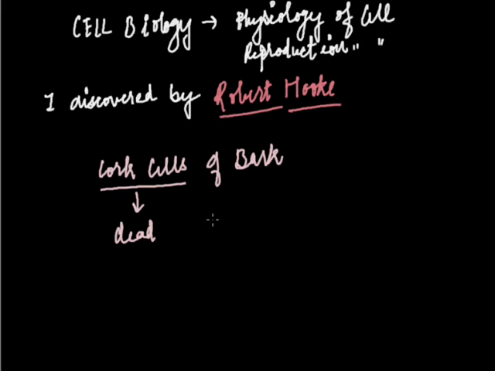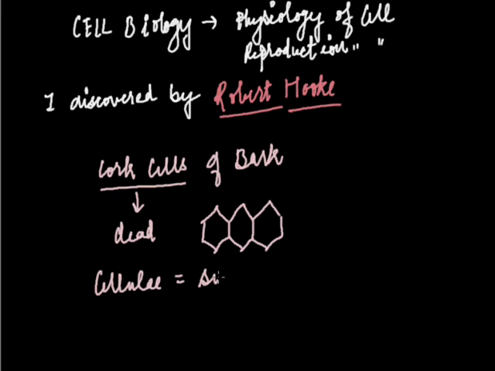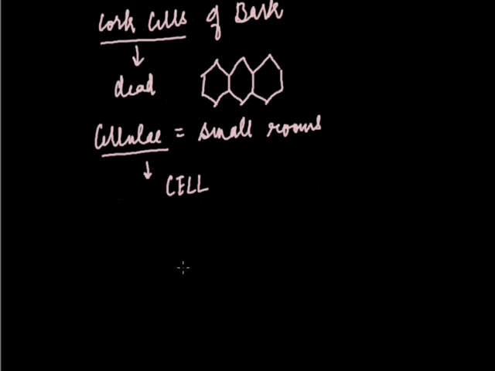He observed that the cells look like a honeycomb-like structure. He said these small chambers he named cellulae, which means small rooms. From this word cellulae, he gave the word cell. Robert Hooke discovered dead cells.